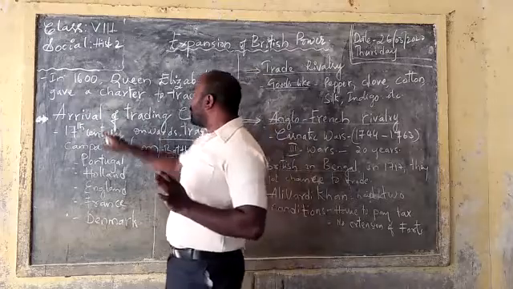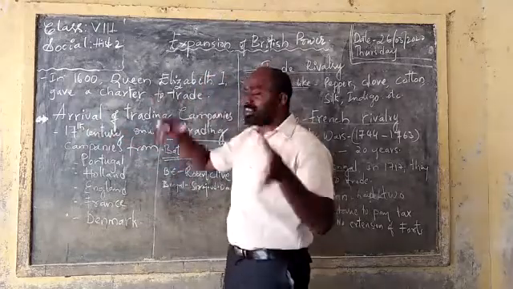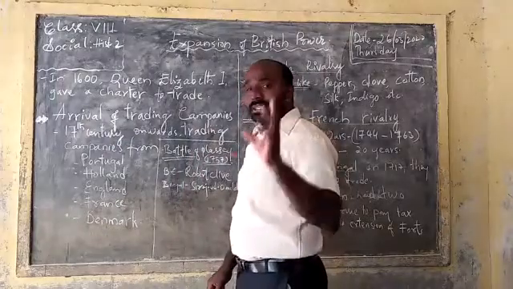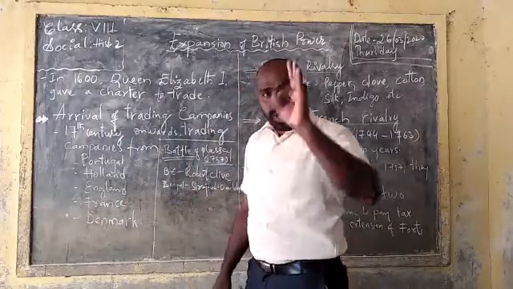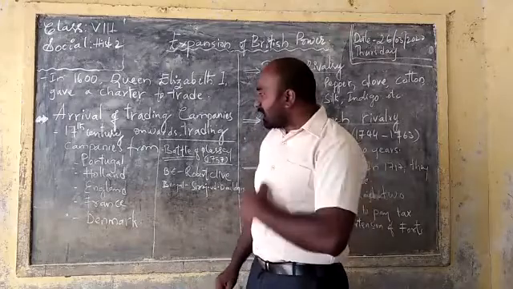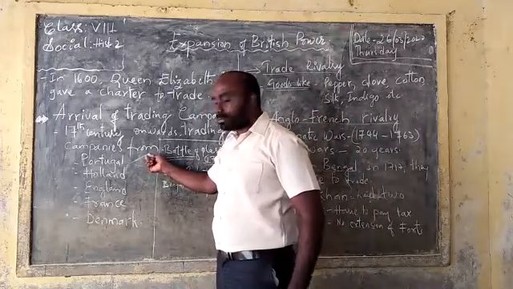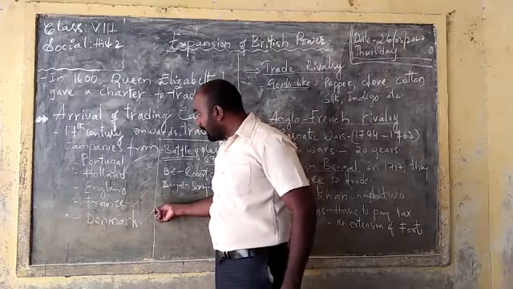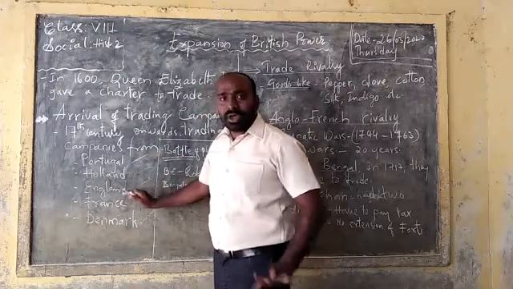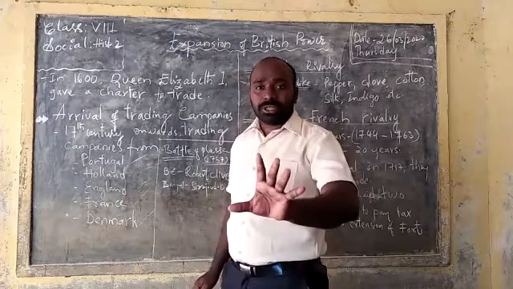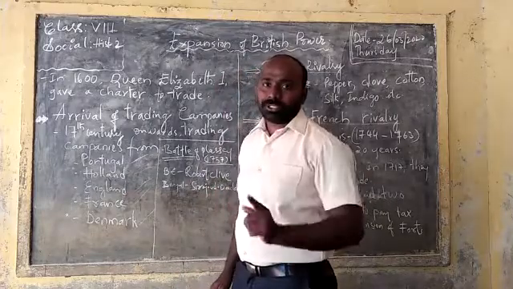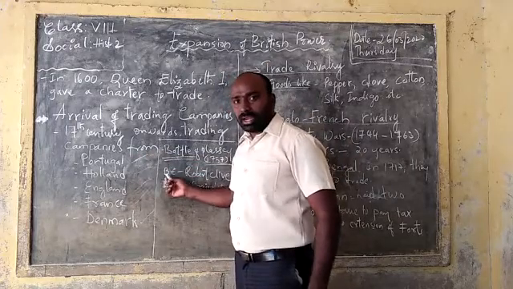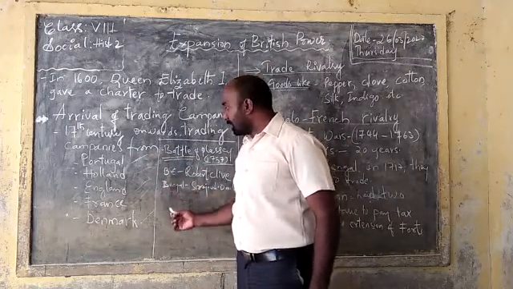At that time, many trading companies came to India. Out of all those, you can see some of the major countries that came to India for trading purposes. What are those countries? Portugal, Holland, England, France, and Denmark. These are the five major countries that came to India for trading purposes.